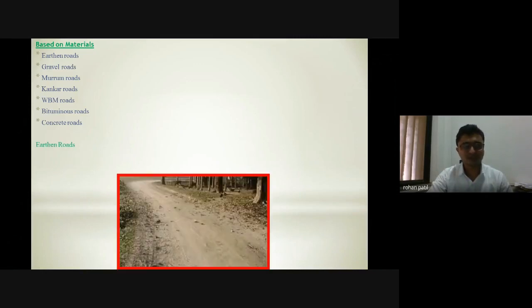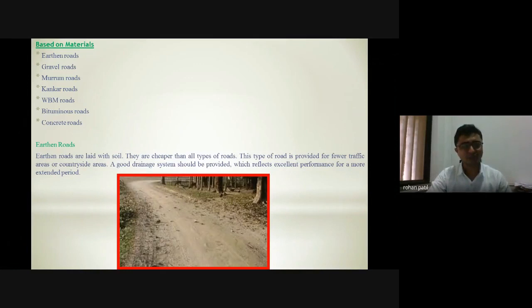So what are these roads? Earthen roads are laid with soil. They are the cheapest of all types of roads, as we all know. This type of road is provided for less traffic in countryside areas. They are temporary roads constructed in remote places or village areas. A good drainage system should be provided, which gives excellent performance for a longer period.